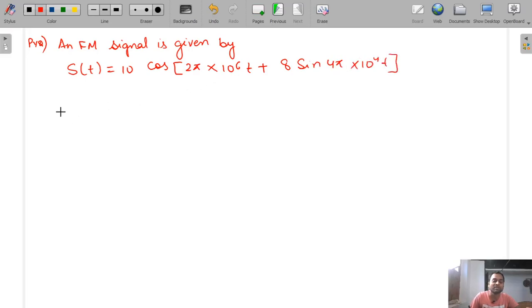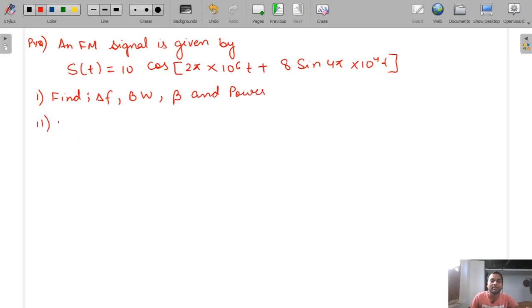So this is the expression of the FM signal given. You have to find delta F, bandwidth, beta, and power. These four things you have to find, like the previous question.